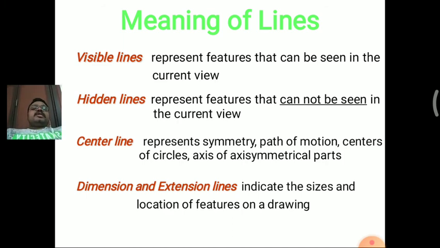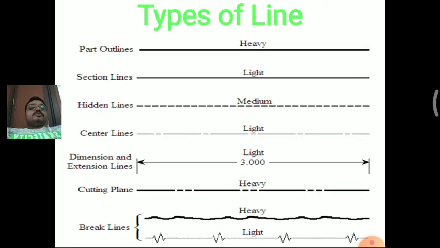Next one is the dimension and extension lines. These can indicate the sizes and location of features on a drawing. So the dimension and extension lines indicate the sizes and location of the features of a drawing. So these are the types of lines